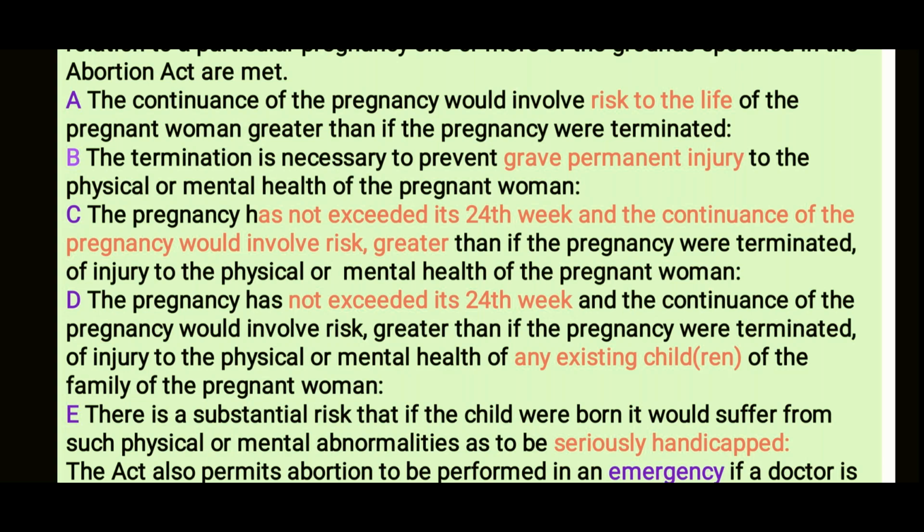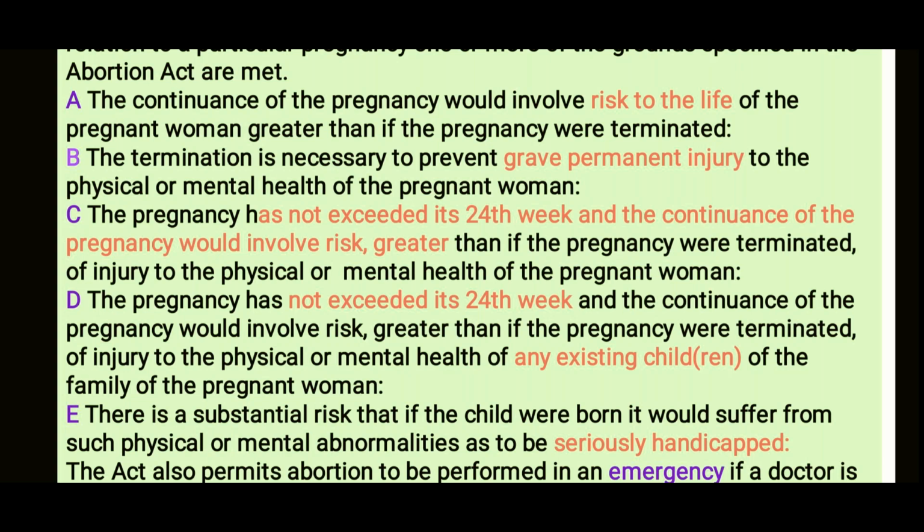So, for example, the mother is really very poor and cannot take care of her two children already. So if there is a third one that is born, then it may hamper the development of the other two children, or any sort of thing that may put the children at risk. In the question, you have to write D as an answer.